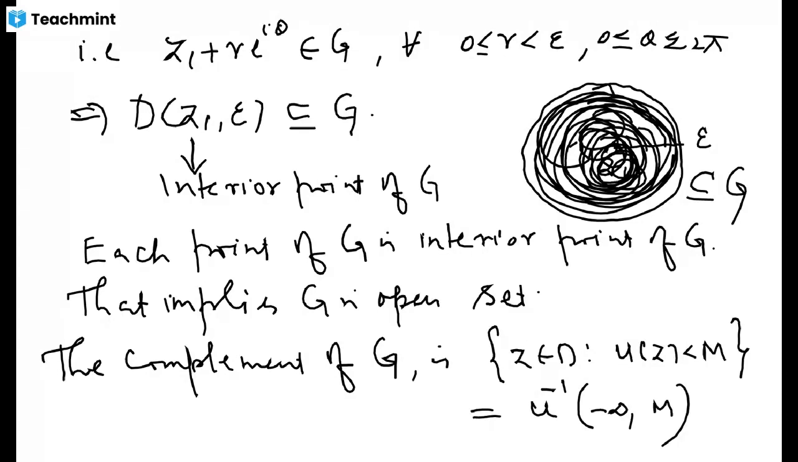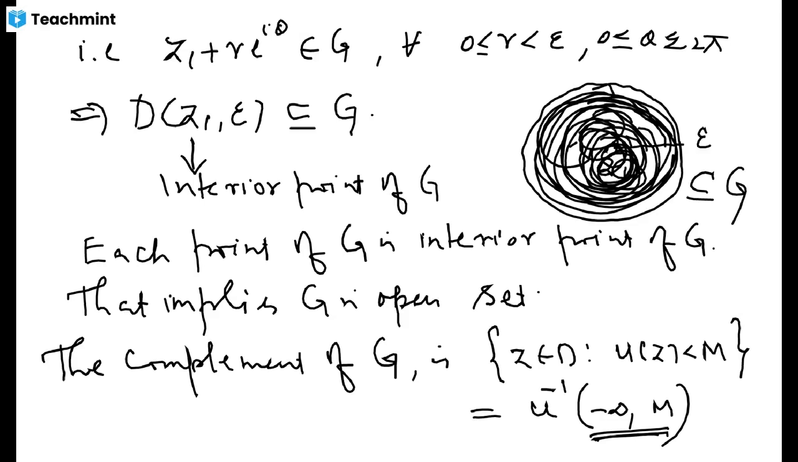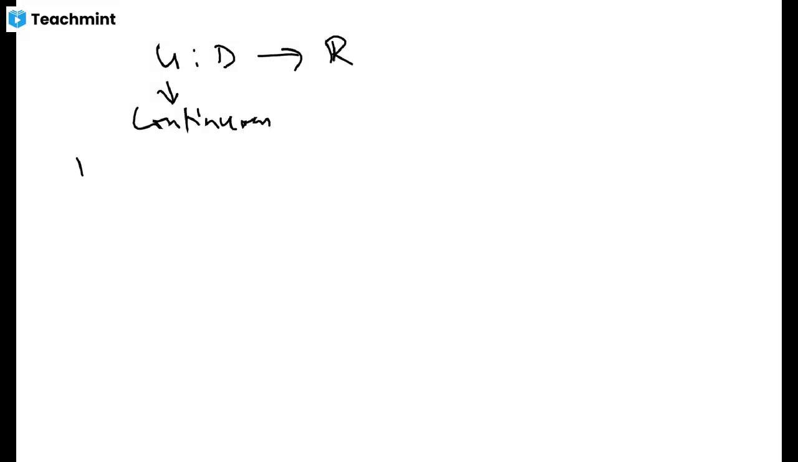And now this is an open set. This open interval is an open set in R. Now you have u, a function from domain D to R, and both are topological spaces, and u is a continuous function. Harmonic functions are continuous functions, and continuity says that the inverse image of an open set is open. So this implies that this set, u inverse of (minus infinity, M), has to be an open set, which is the complement of G. Hence it is open, and if it is open, this implies that G is closed.